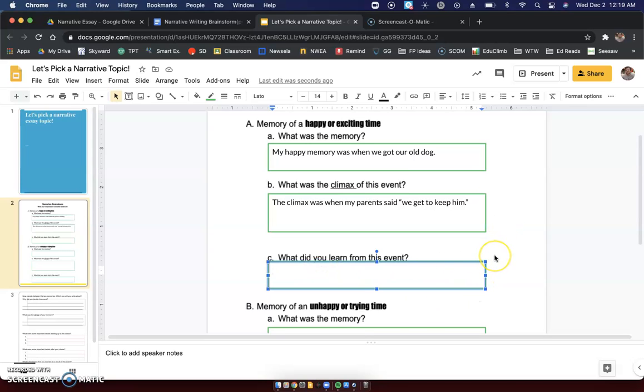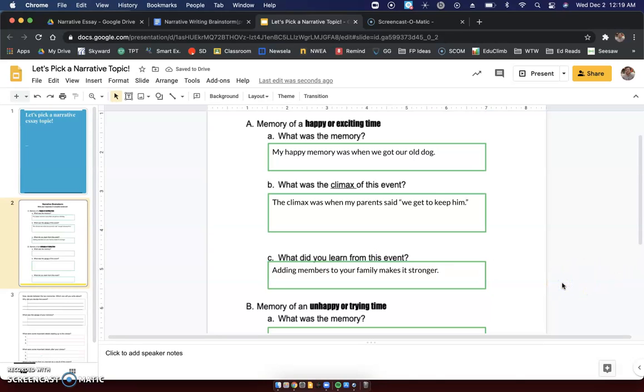What did you learn from this event? A very important thing when we talk about stories from our own lives is that we learn something from them. We take something away to use for the rest of our life. What I learned from this event, about getting a new dog, adding a new member to our family, was that adding members to my family made it stronger.